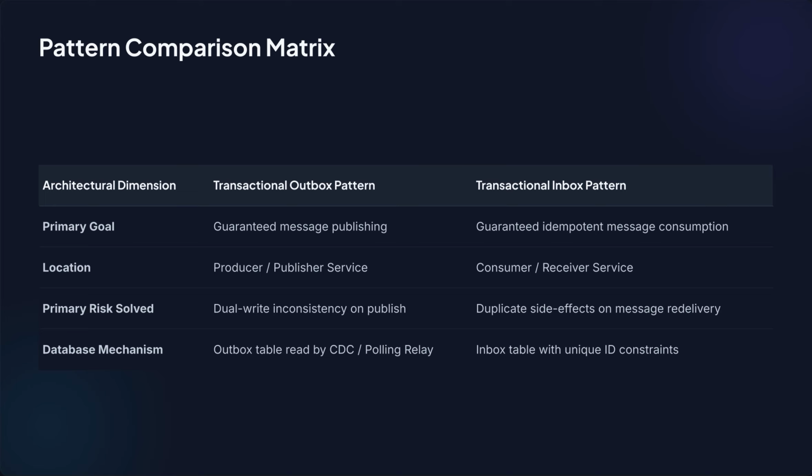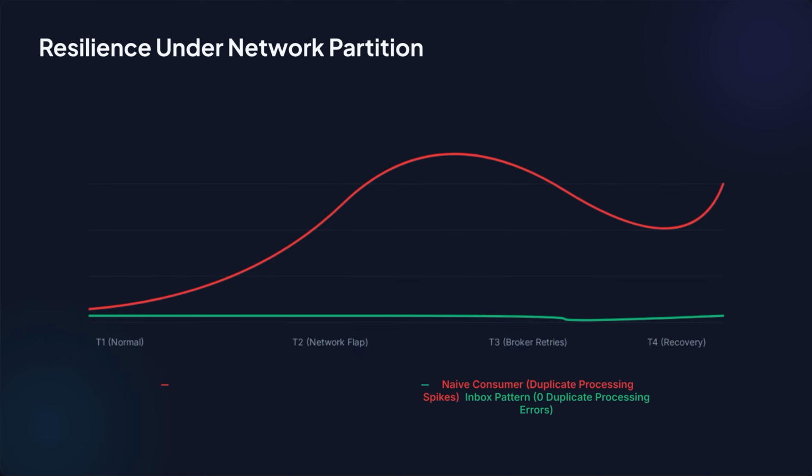Now we'll see a little comparison about inbox versus outbox. So once again, transactional outbox is producer side, solves reliable publishing and uses an outbox table, whereas transactional inbox is consumer side, solves duplicate processing and uses an inbox table with a unique message ID. So if an interviewer asks you the difference, outbox protects the producer whereas inbox protects the consumer. Always remember this.